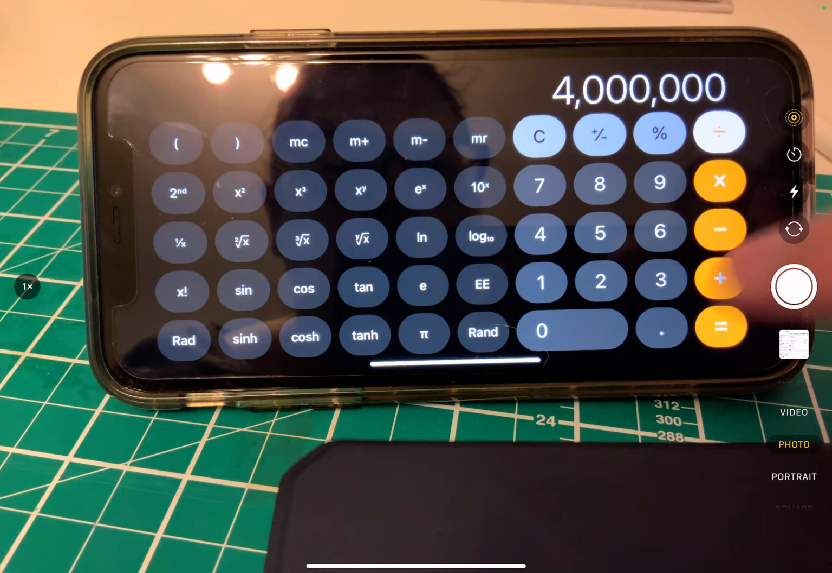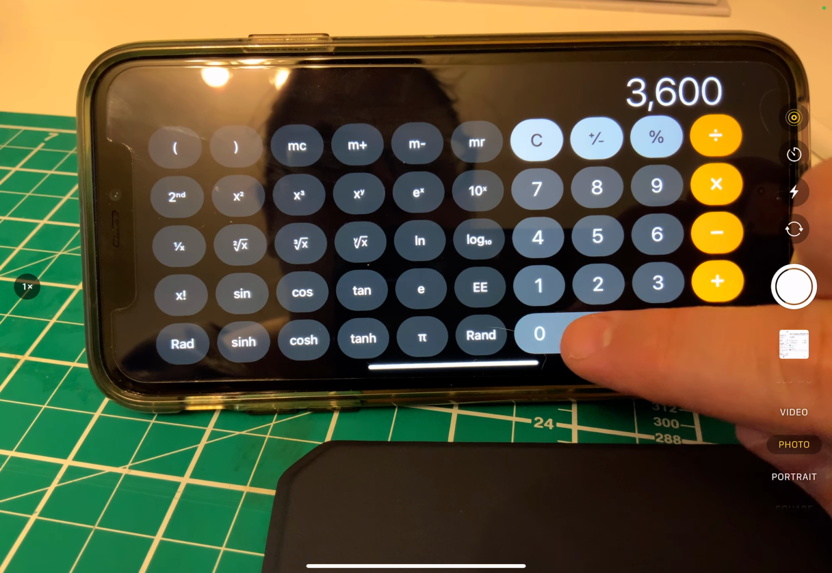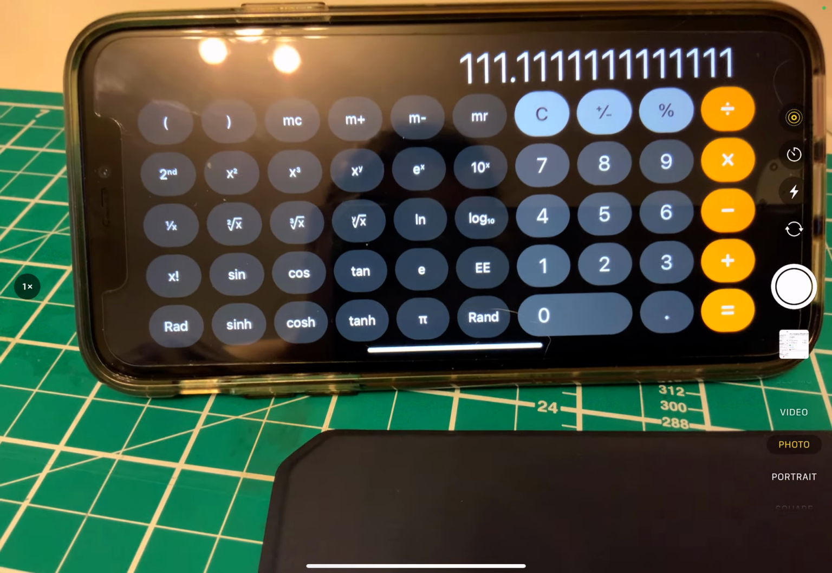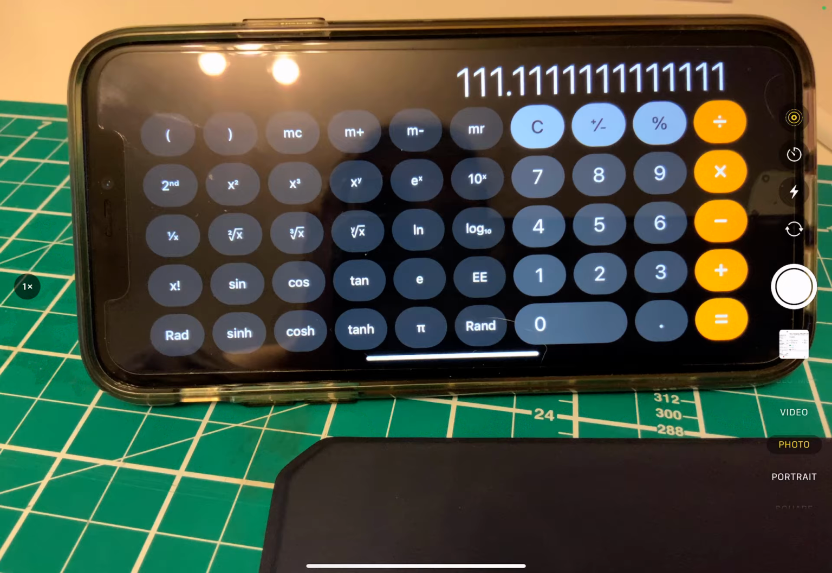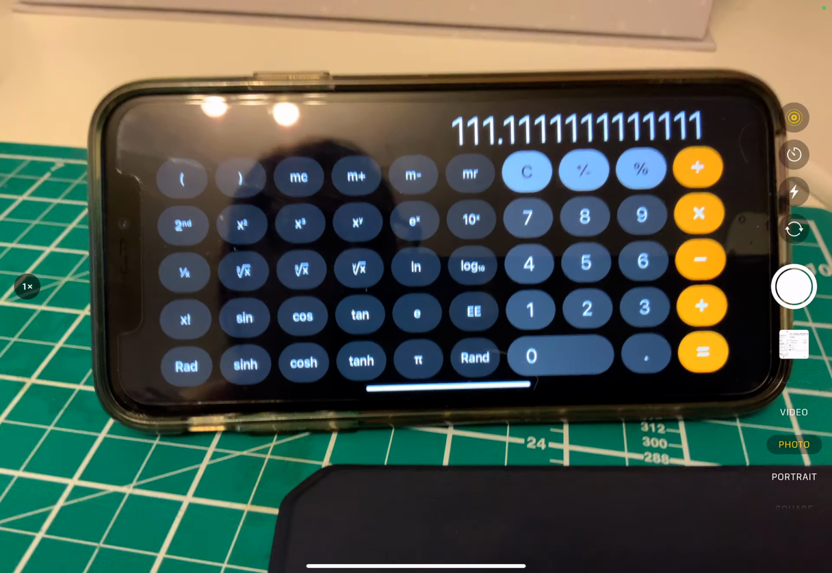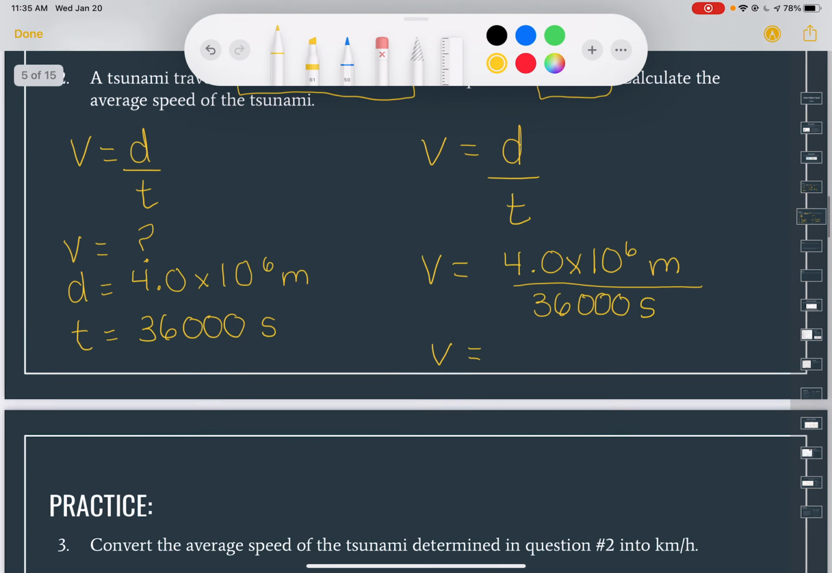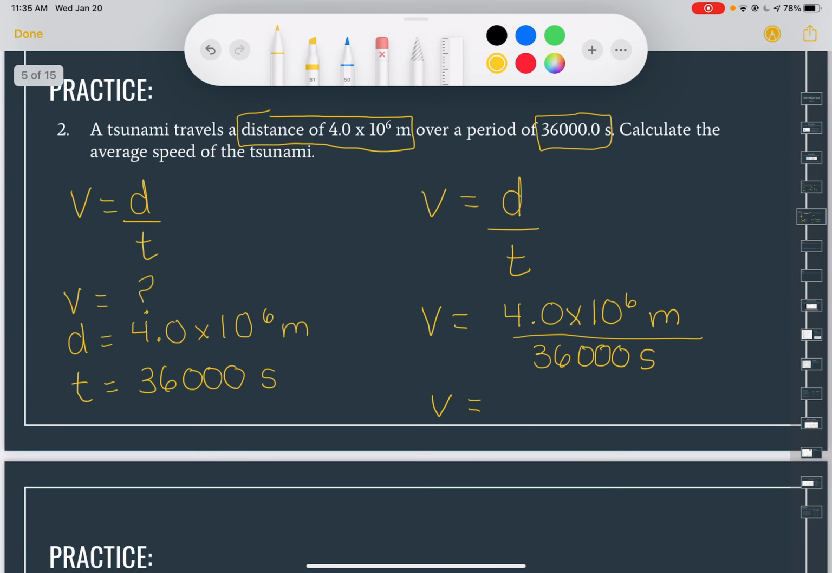And then I want to divide that by 36,000 seconds, which is that. And it gives me my answer of 111.1111111. All right. So if I go back to here, I need to write that as my answer. 111 point, I'm just going to round it to 1 decimal place. Because why not? And then this is meters per second.